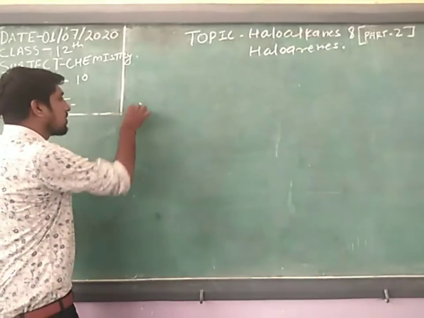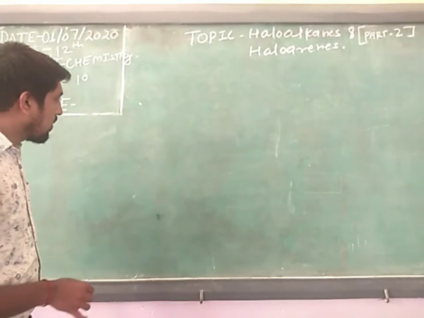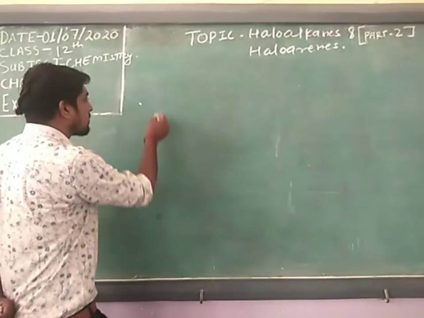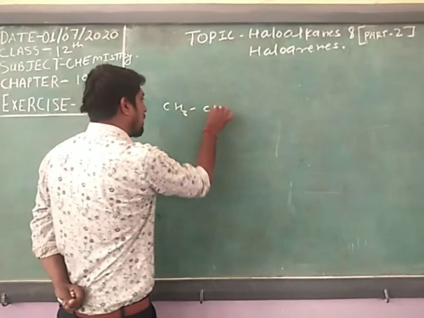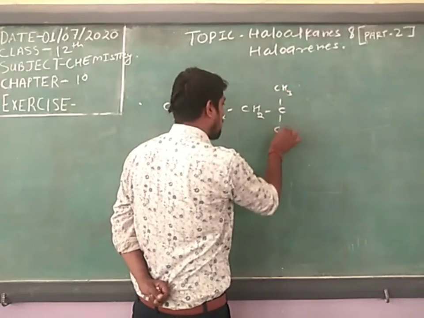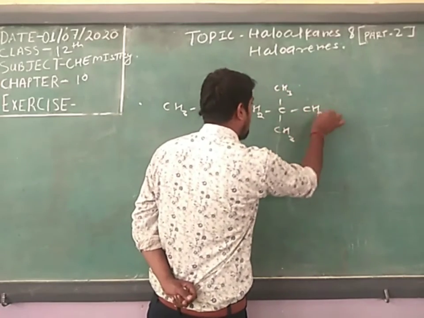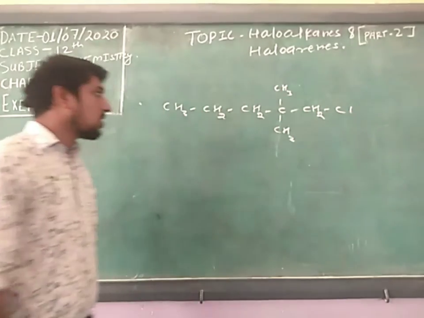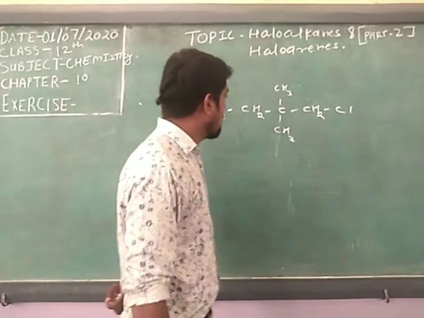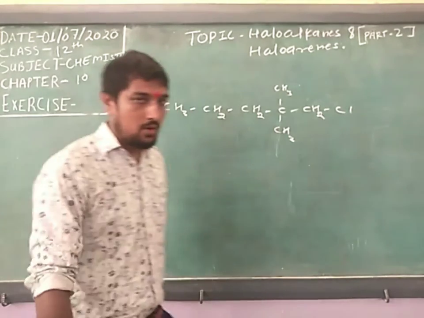Now we are discussing another example. Okay, so this is example C. Even this kind of nomenclature will come in exam. Then how can you write the name of this compound?